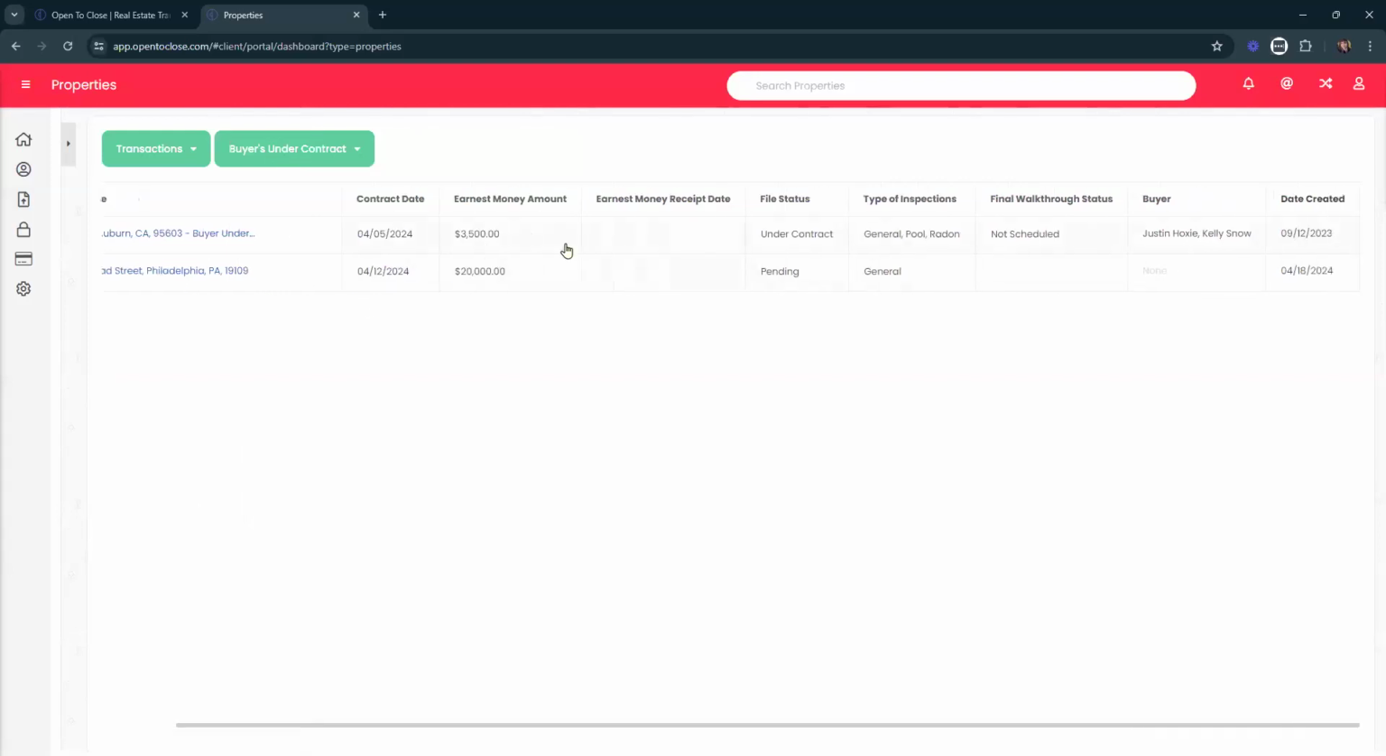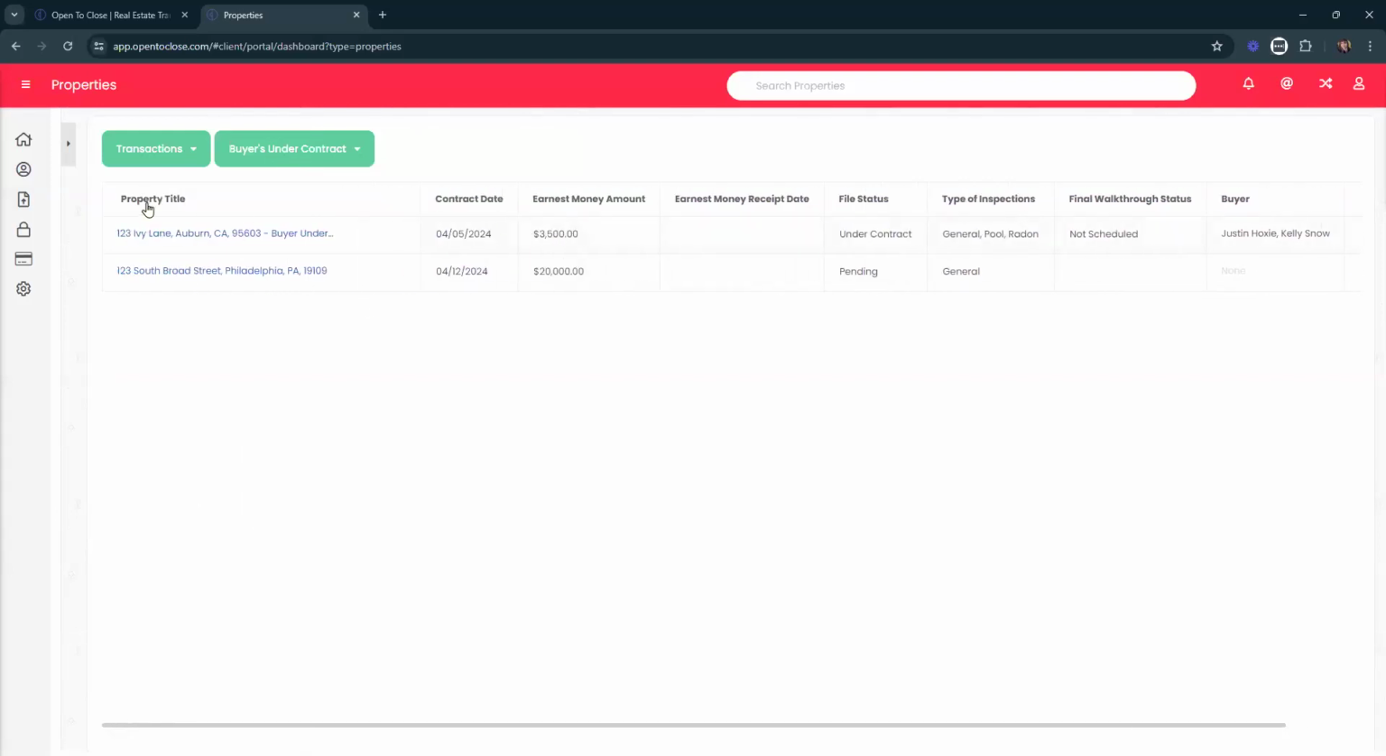And now we can see the columns at the top for these properties, the contract date, earnest money amount. We can see if they've received that earnest money receipt date. We can see the under contract pending, types of inspections, final walkthrough, and the buyers, if the buyers have been added on there.